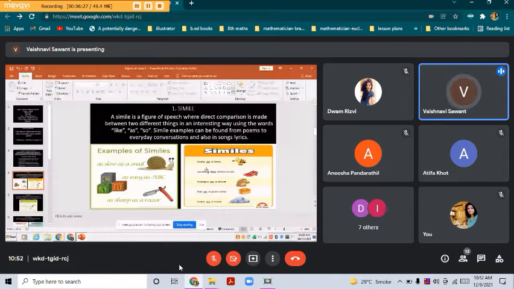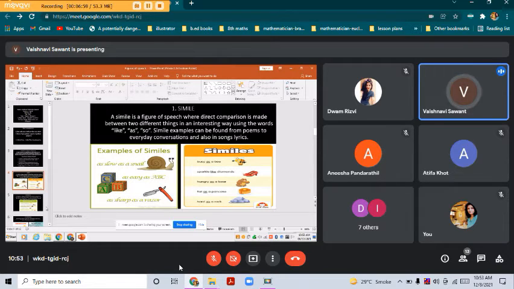Sparkle like a diamond. Hungry as a beaver, flat as a pancake, and the last one, hard as a rock. In all these sentences there are words like and as, and a direct comparison is made between two objects, so they come in the simile figure of speech.